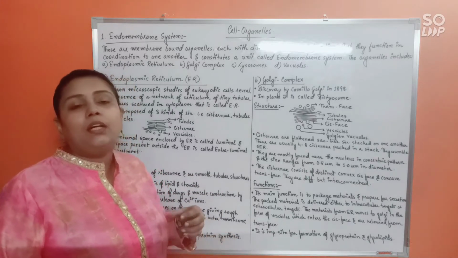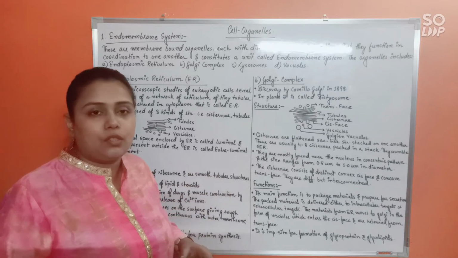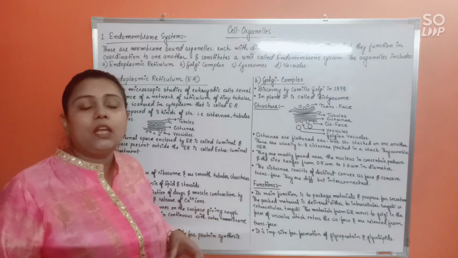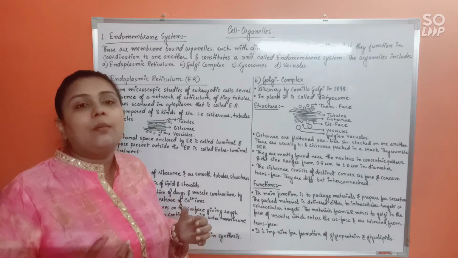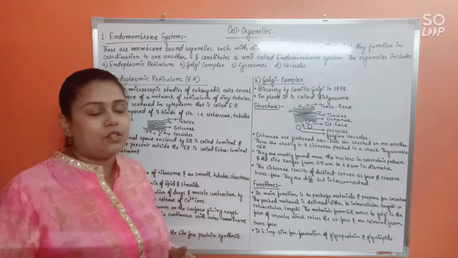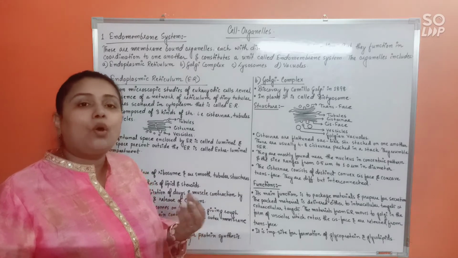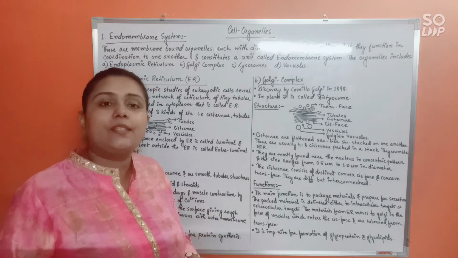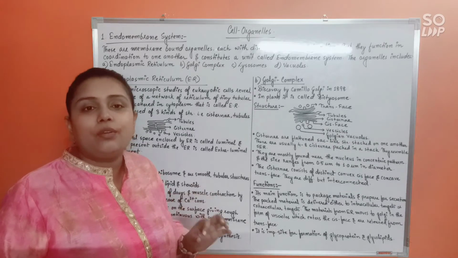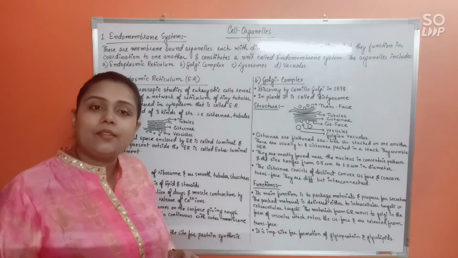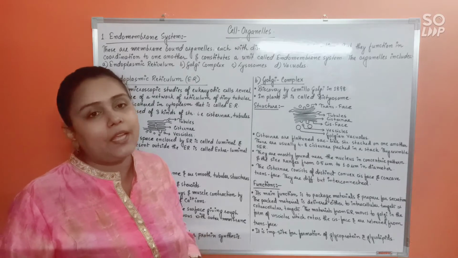Then from the ends or edges of the cisternae sometimes arise complex branching, branch-like or swollen structures, and they are known as tubules. Finally, certain minute circular sac-like structures present in the ER are known as vesicles.